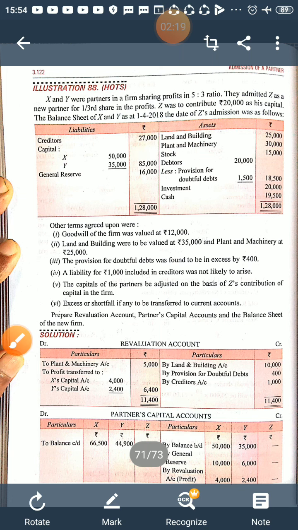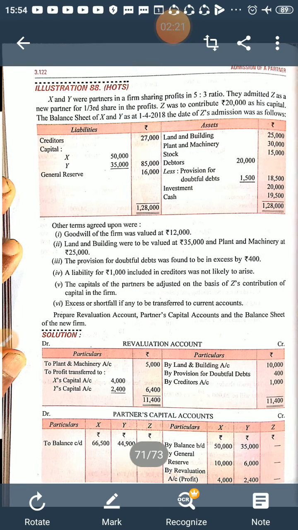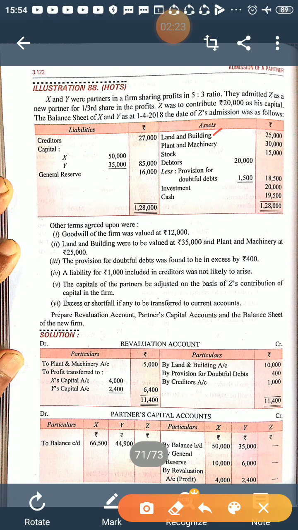Land and building were to be valued, so land and building is affected. Plant and machinery is affected. Provision for doubtful debt was found to be excess by 400, so provision for doubtful debt will be affected. A liability of 1,000 included in creditors, so creditors will be affected.